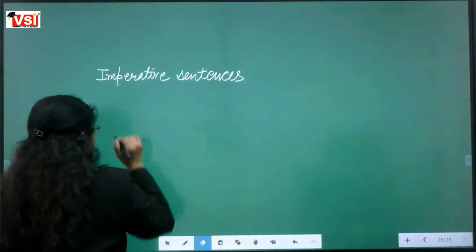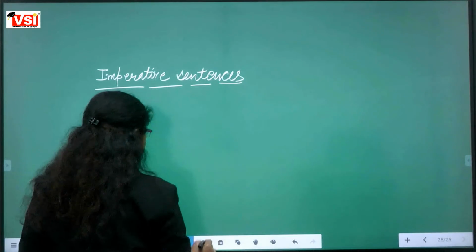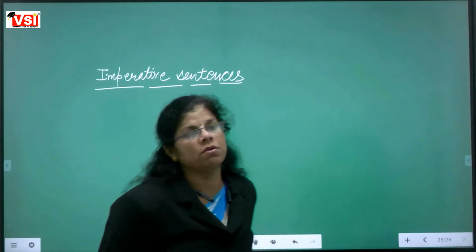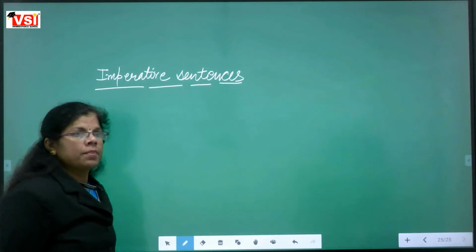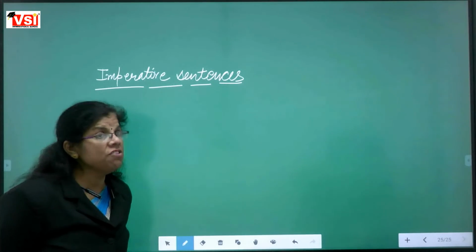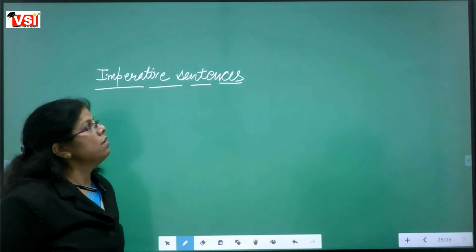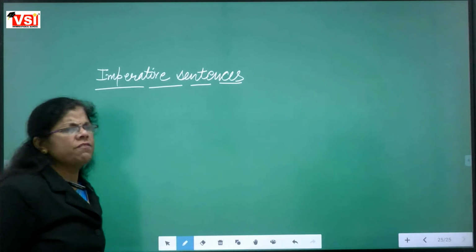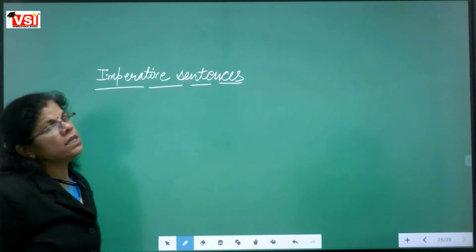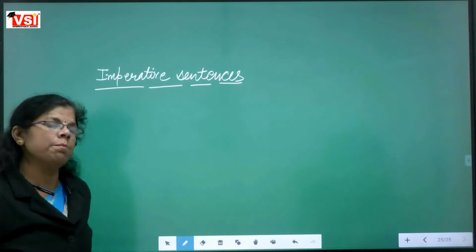First, you people should understand what an imperative sentence is. Can anybody tell me what kind of sentences are called imperative sentences? Command or request. Very good. The sentences which contain any command or any request are called imperative sentences. So if we are giving any order, any command, or requesting anyone, the sentences that are made at that time are called imperative sentences.